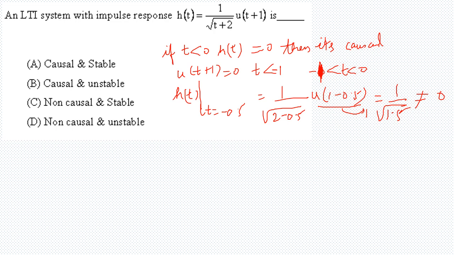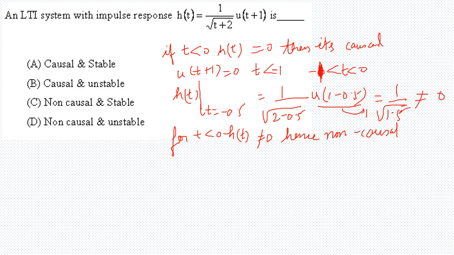So what we conclude is, for t less than 0, h of t is not equal to 0, hence non-causal.